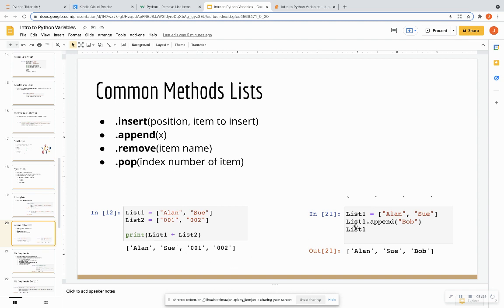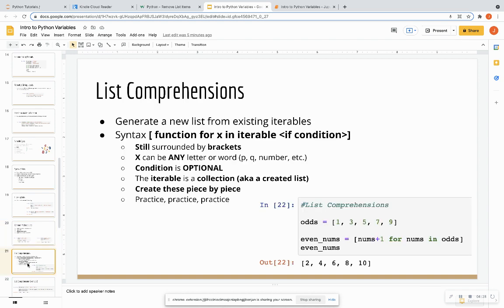If I also call list 1 dot append Bob in my second example, and I type list 1 so it can print out, I see now in that list I have Alan, Sue, and Bob. So the dot append is just going to append certain items to a list, which is going to be very useful for us when we go through for loops momentarily. So once again, look up all the methods you can do with lists. You can do tons of different things with lists.